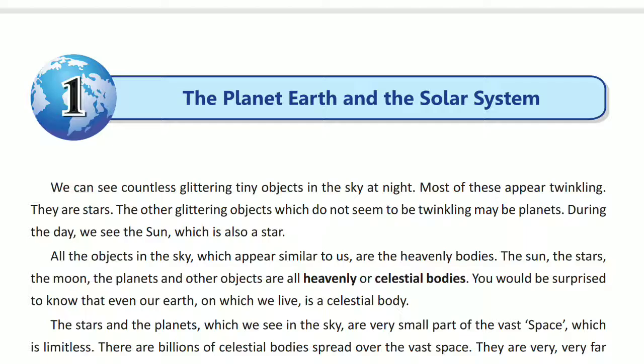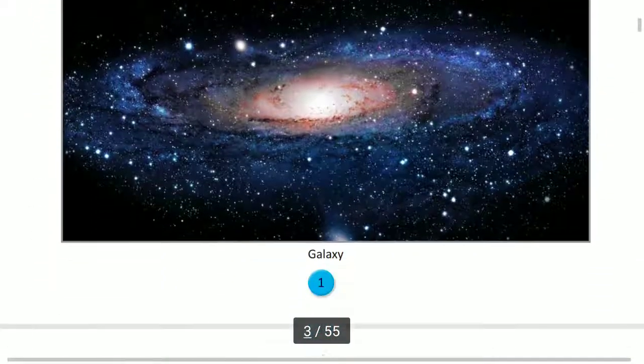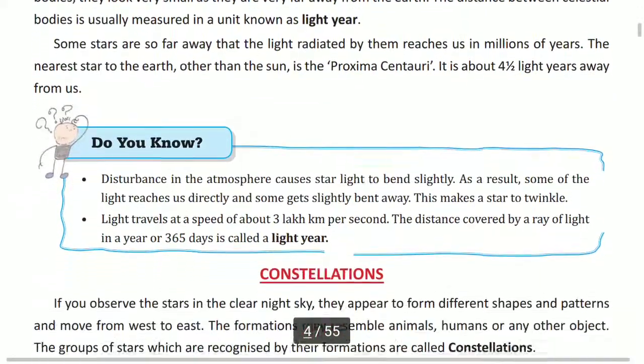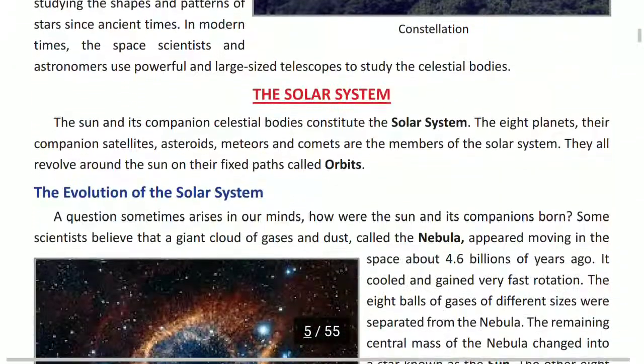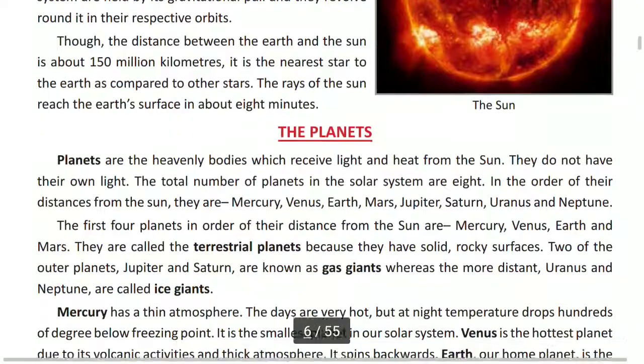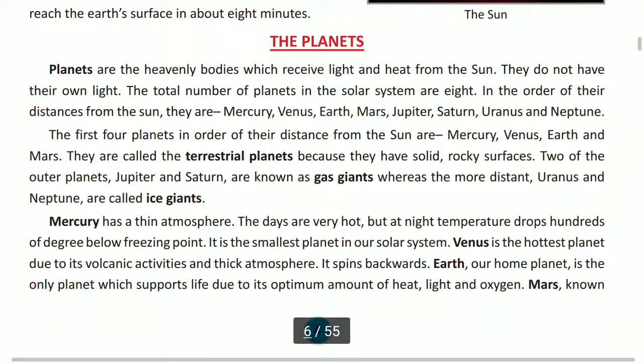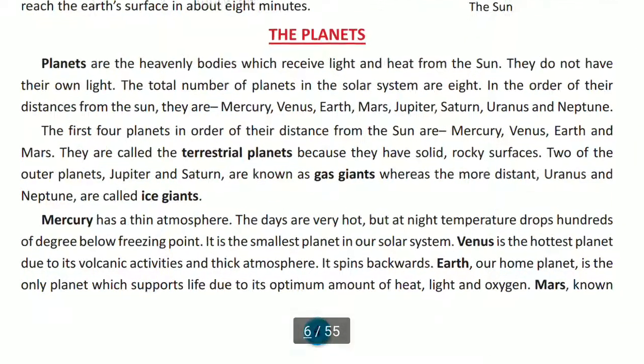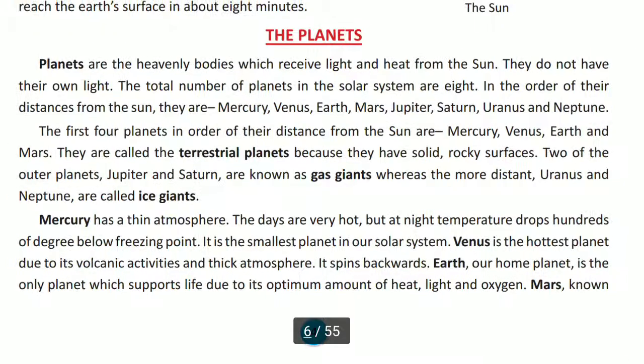Yesterday, we studied up to stars, constellations, solar systems, and suns also. Now, today, we will start from the planet. From the planet, we will continue. So, what is a planet?